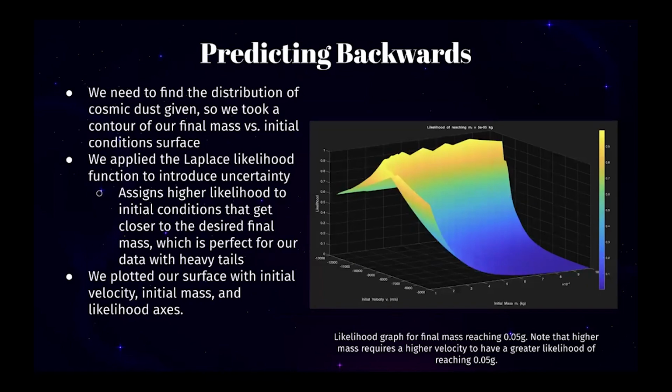We need to find the distribution of cosmic dust, so we took a contour of our final mass versus initial conditions surface from our previous slide. We applied the Laplace likelihood function to introduce uncertainty to our model. It assigns higher likelihood to initial conditions that get closer to the desired final mass, which is perfect for our data since it has heavy tails for high magnitudes of velocity and it's also not normally distributed. We plotted our surface with initial velocity, initial mass, and likelihood axes.